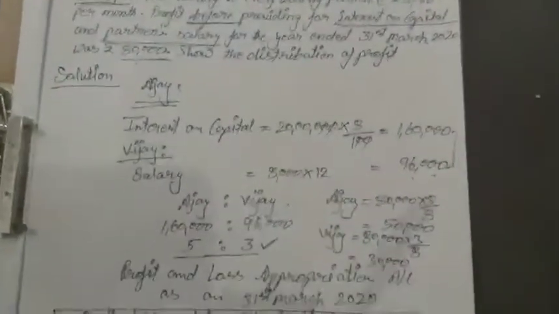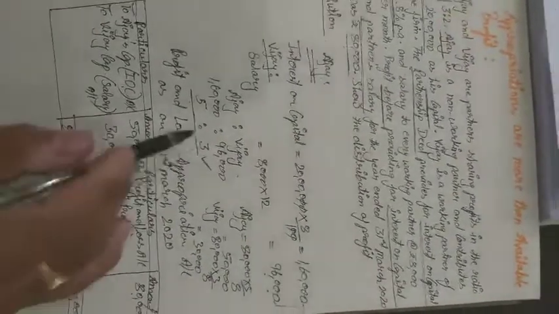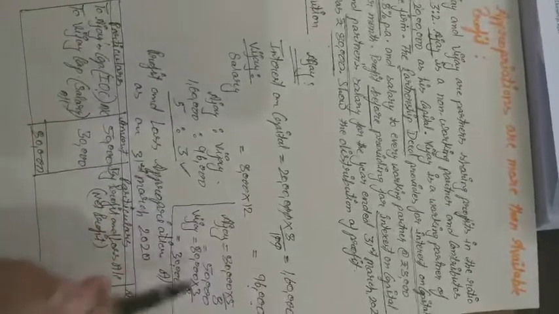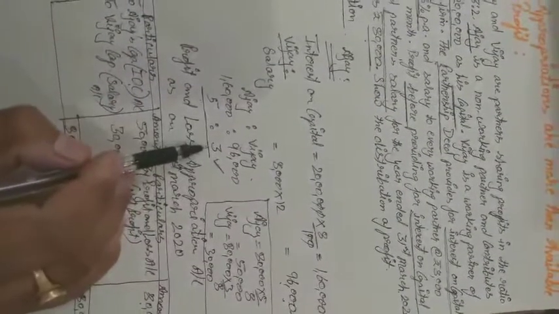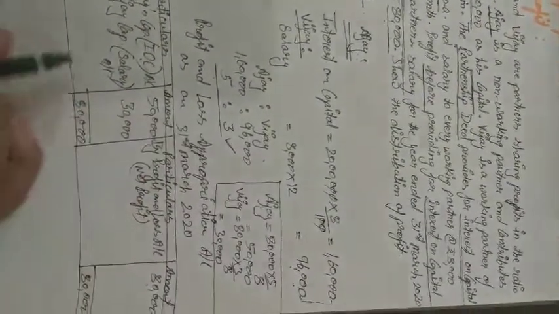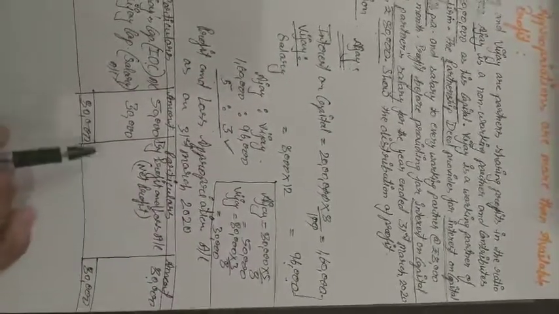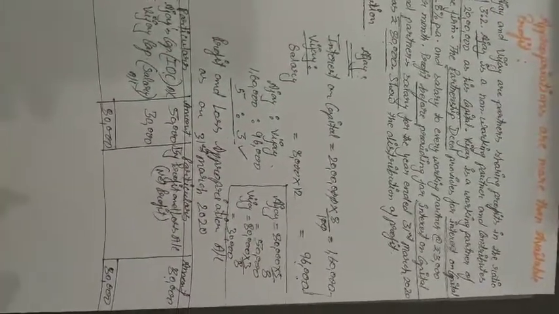If the profit is less, in this situation the profit will be distributed among the partners in this ratio. Okay, this is the distribution of profit according to this ratio 5:3. So this is the profit and loss appropriation account.